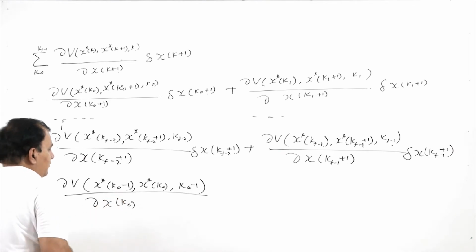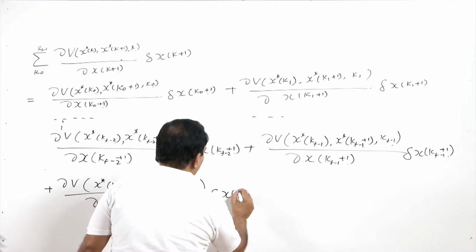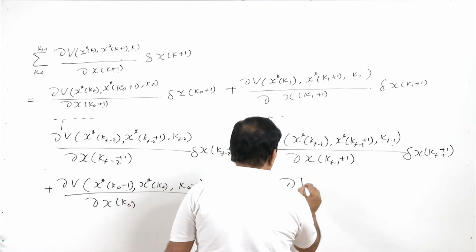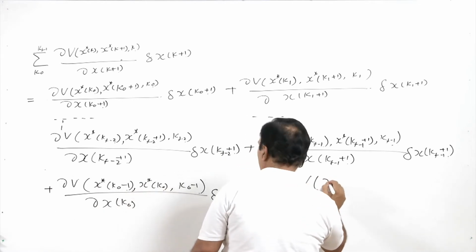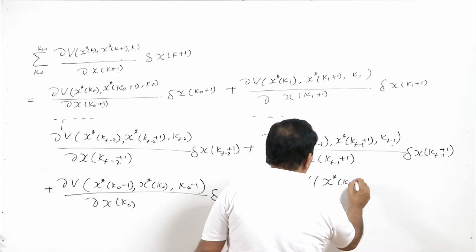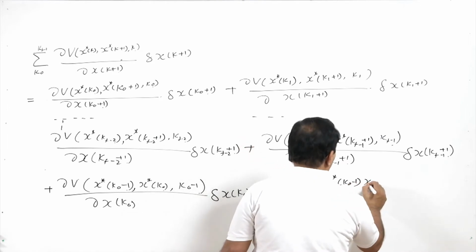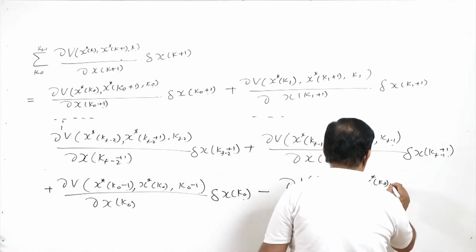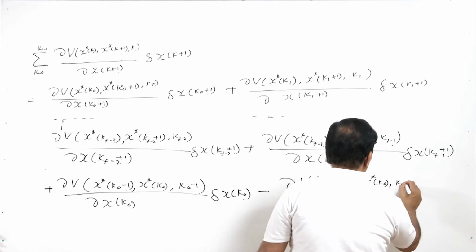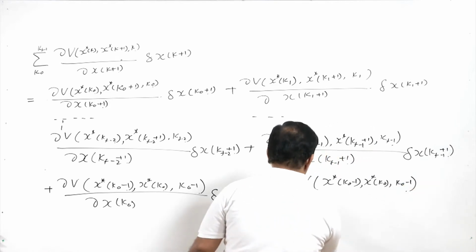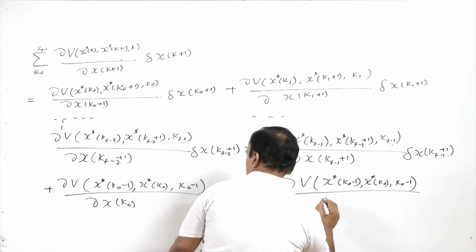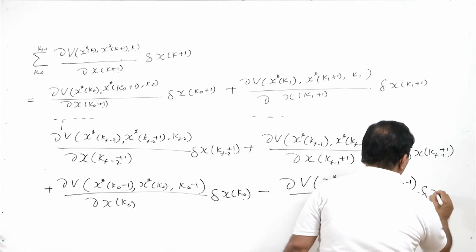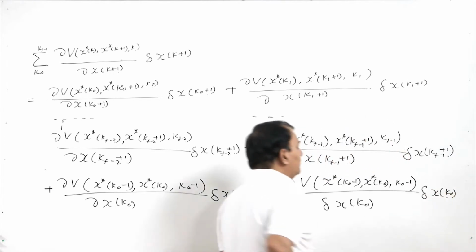So, this is k 0, delta x of k 0, and the same term I will subtract: del v, x star of k 0 minus 1, x star of k 0 minus 1, delta x of k 0.